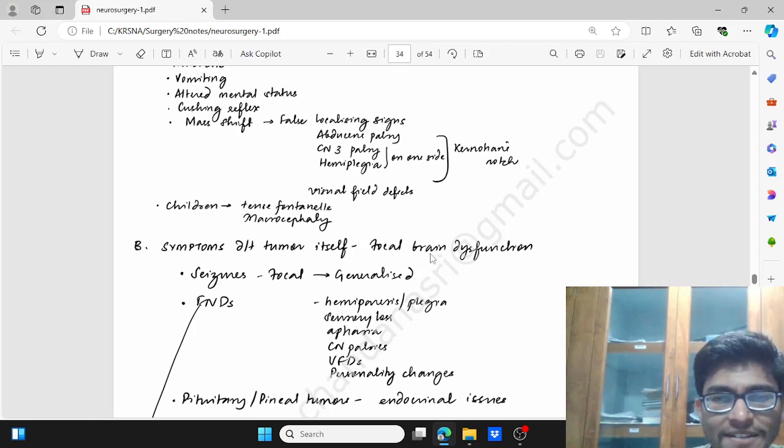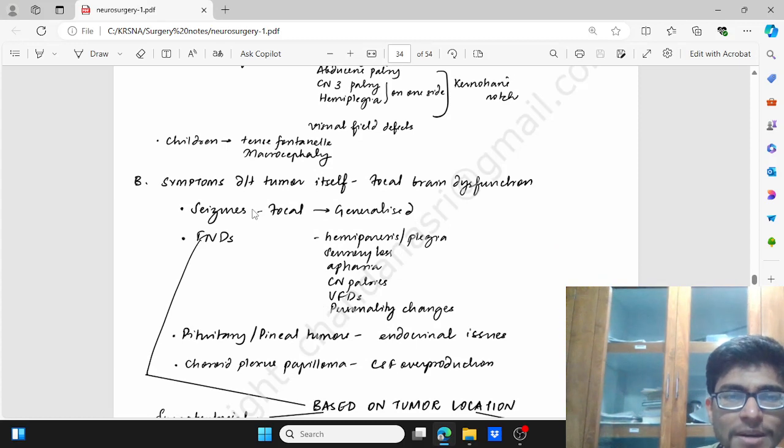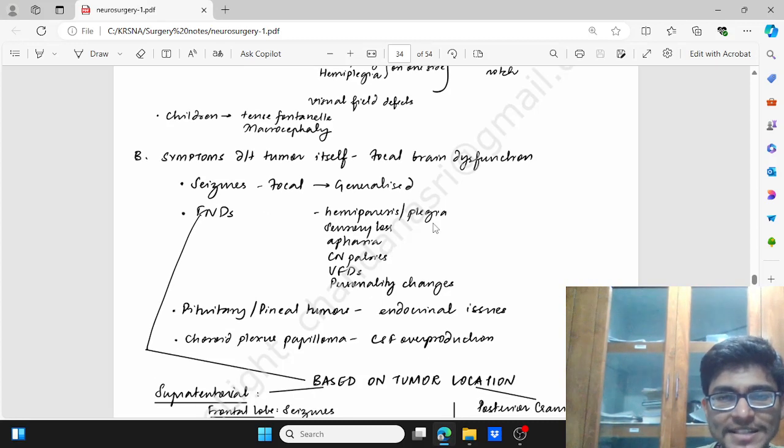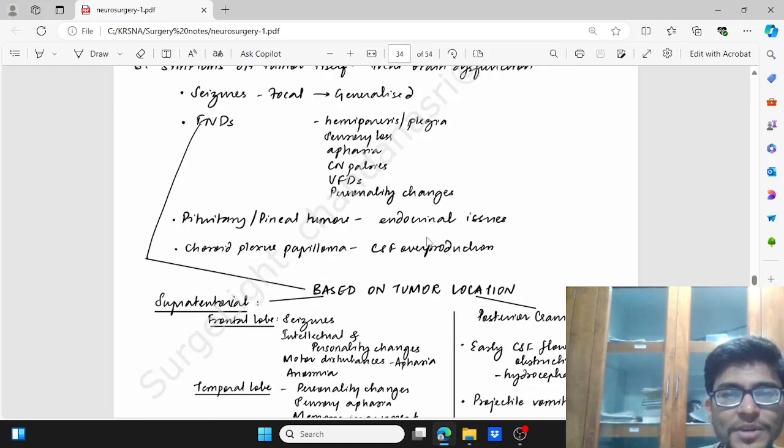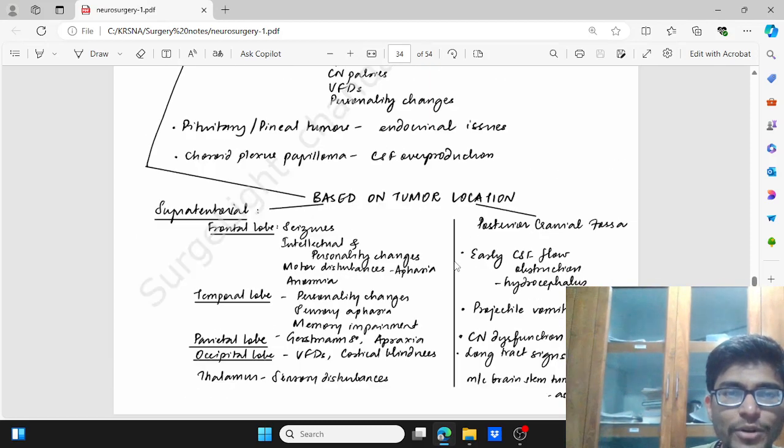Symptoms due to the tumor itself, that is focal brain dysfunction, will result in seizure, which could be focal or generalized. Then focal neurological deficit in the form of hemiparesis or plegia, sensory loss, aphasia, cranial nerve palsy, visual field defect, personality changes. Pituitary and pineal tumors will have endocrinal issues. Choroid plexus papilloma will have CSF overproduction resulting in hydrocephalus.